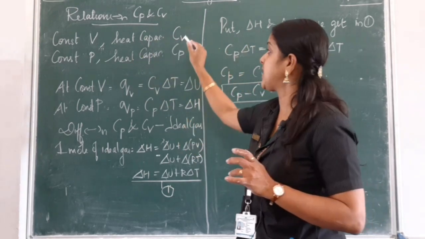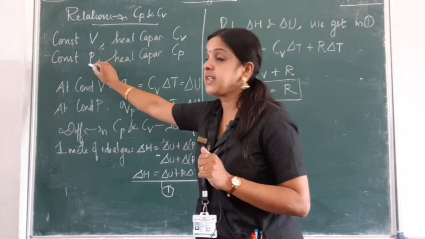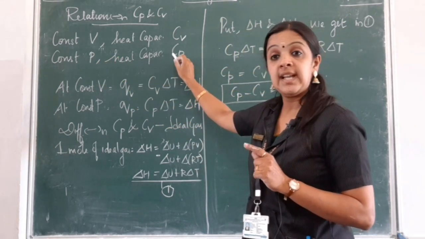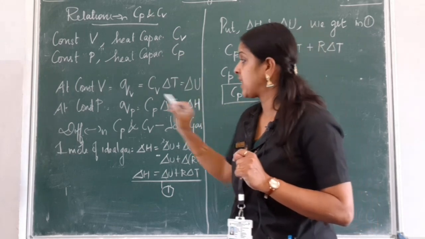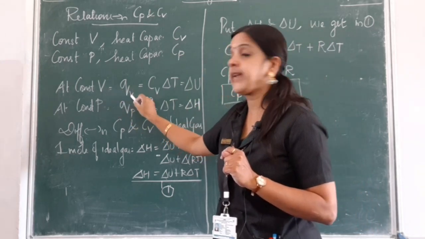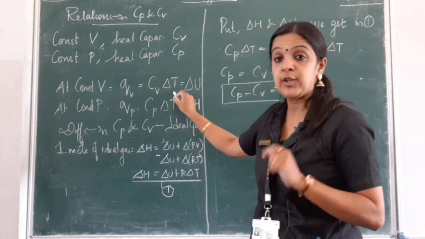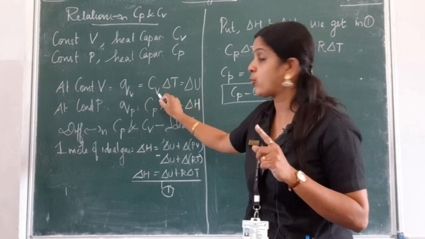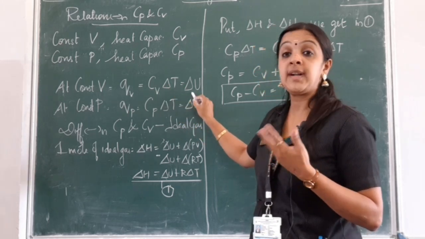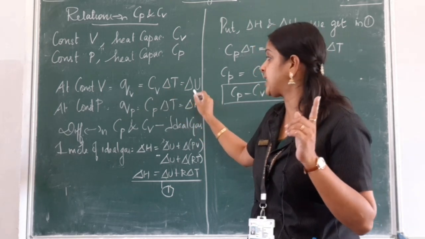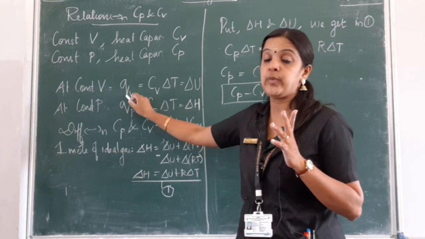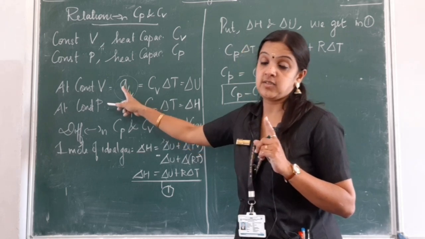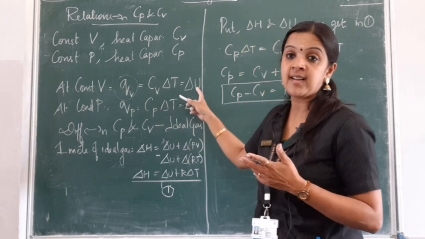C is the heat capacity at constant volume. At constant pressure, the heat capacity is given as Cp, which is the heat capacity at constant pressure. So at constant volume, Q can be written as Cv del T. You remember children, Q is equal to C del T. So at constant volume, del T gives del U. We also know that del U is equal to C del T, which is Qv. That is, at constant volume, the heat energy transferred will be equal to the internal energy.